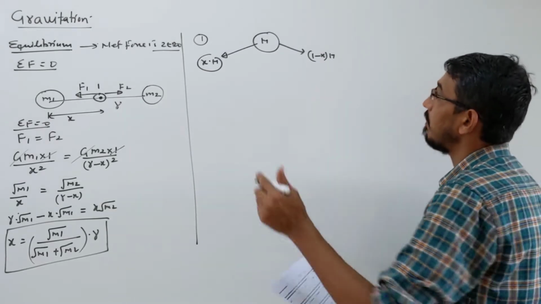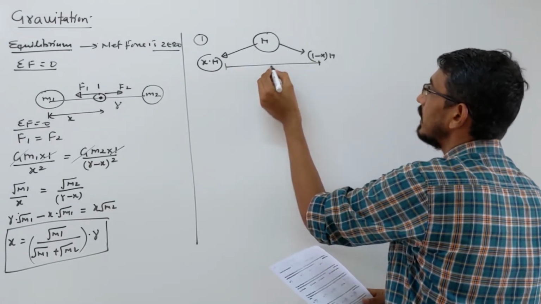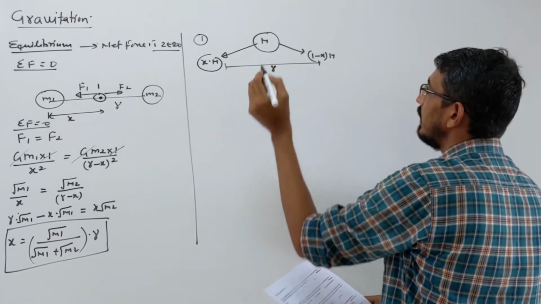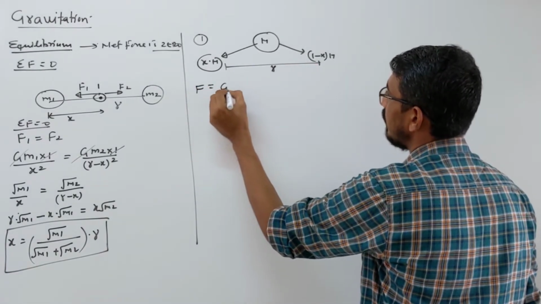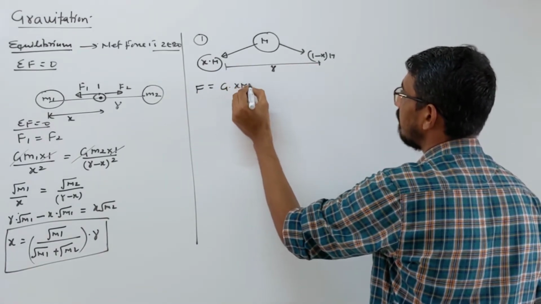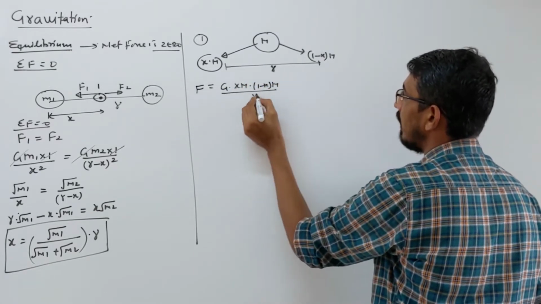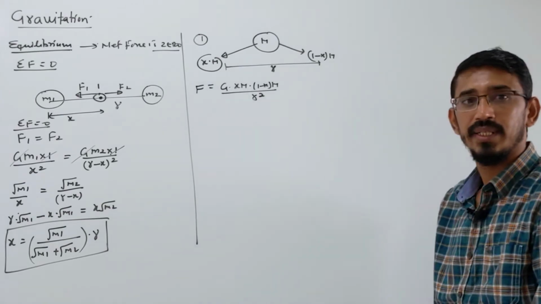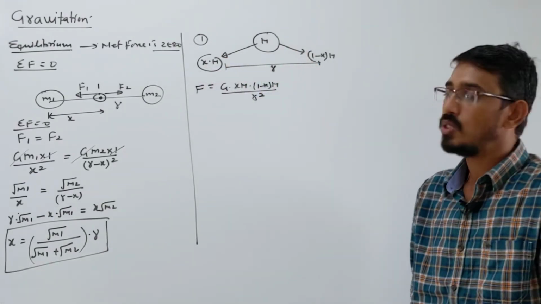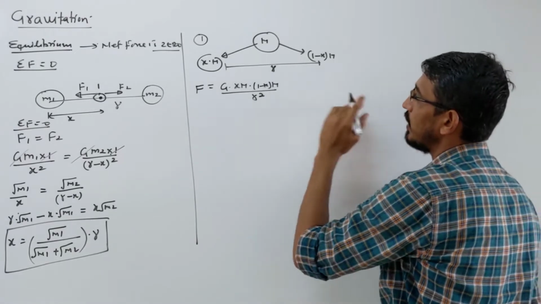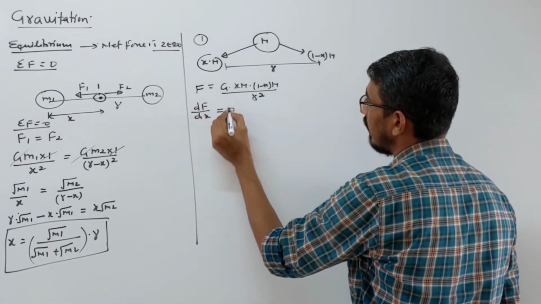So suppose they are placed at some distance, let us say r distance, okay. Now let us write the force between these two. Force between these two will be G into m1, that is x into M, m2, 1 minus x into M, by distance R square, correct. Distance is fixed, what is variable? This x is variable, okay. So let us differentiate this and equate to 0. So let us differentiate dF by dx, equate to 0.